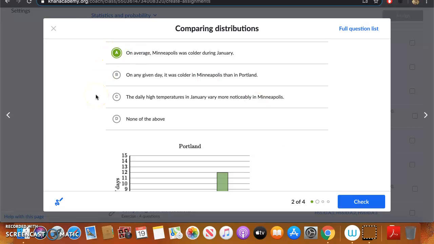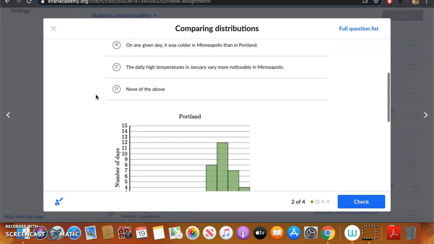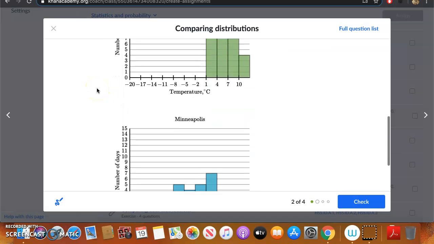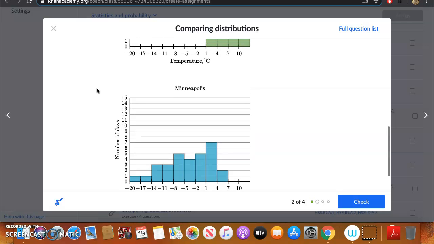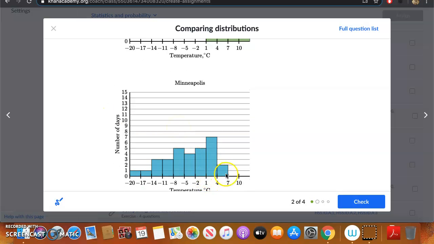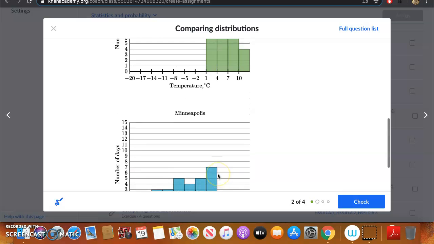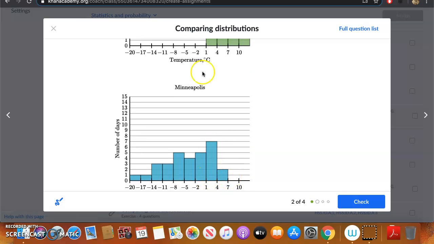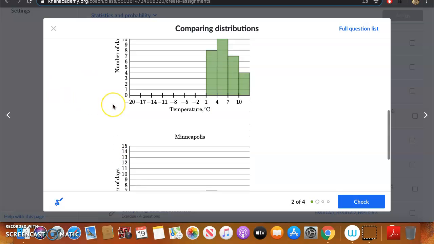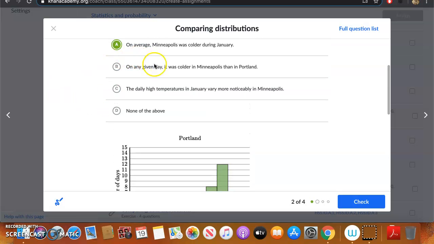B. On any given day, it was colder in Minneapolis than in Portland. On any given day? Well, that's not true, because again, there is overlap at 1 degree, correct? We have temperatures from 1 to 7 here, and the same thing here. There's overlap. So on any given day, no. Probably on average, but not on any given day.